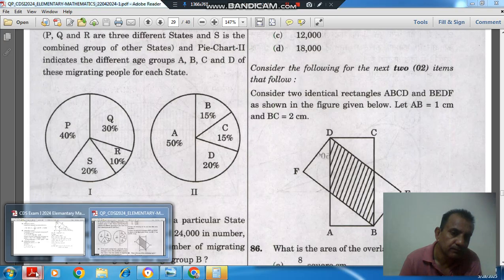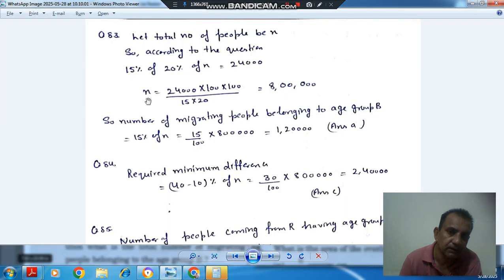So if we assume the total number of people to be X, then 15% of 20% of X will be 24,000, and from this X will be 8 lakh.